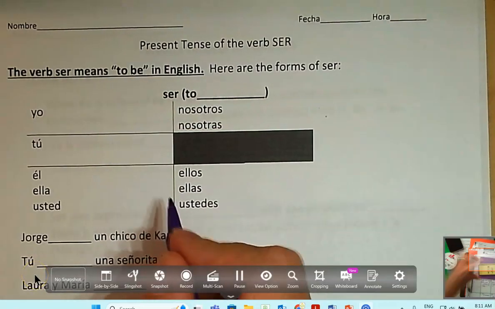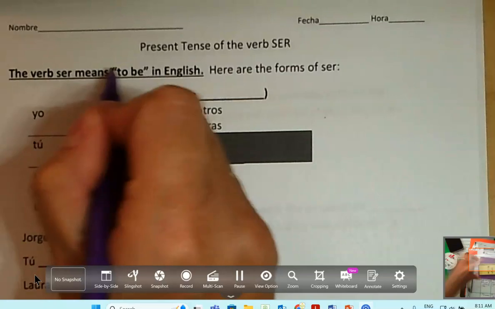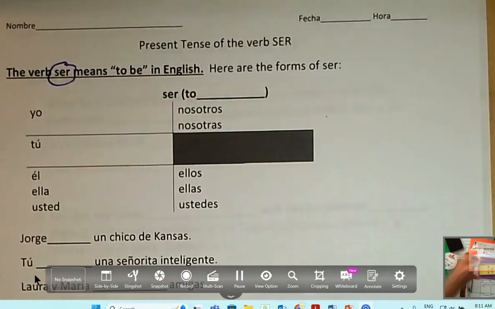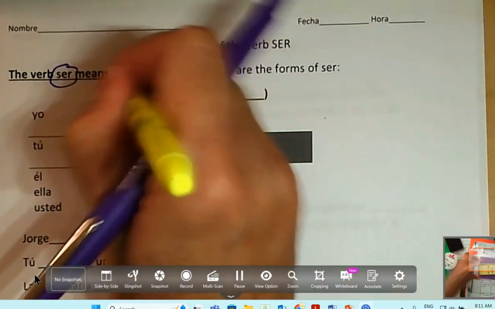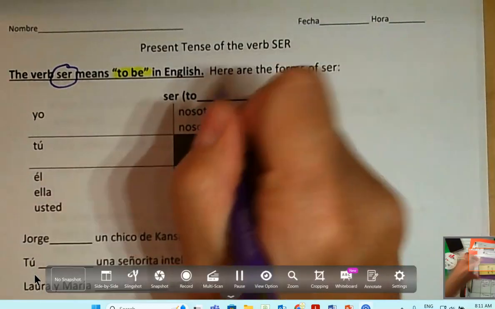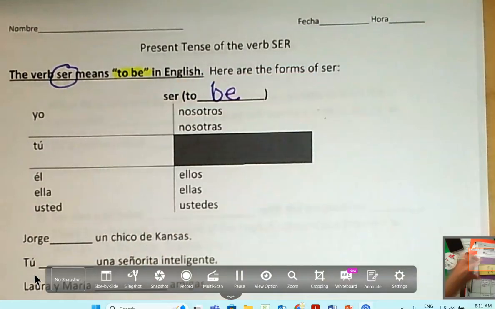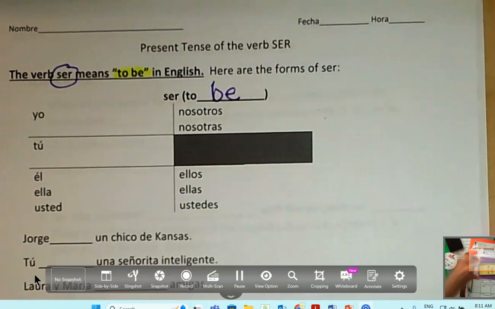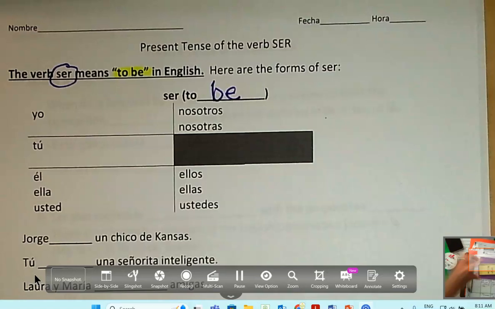Right? So this looks familiar to some of you. You know that the verb is going to be ser and that it means to be. So hopefully it looks familiar, right? So we want to tell ourselves this verb ser means to be. So think of it in English. I can't say I to be, you to be. What do we say? I am, you are, he is, we are, they are.